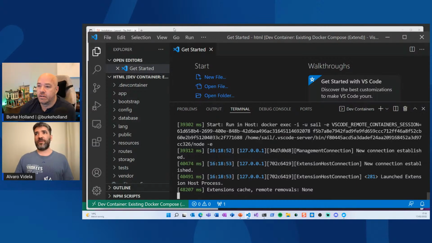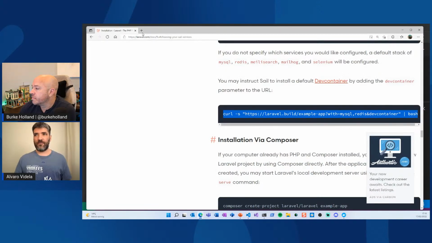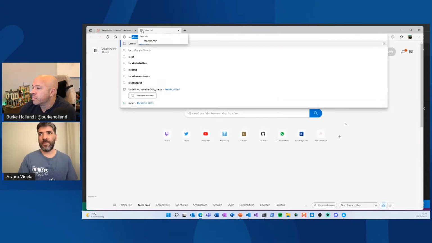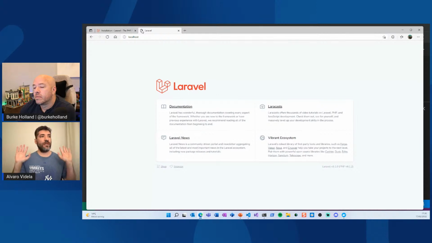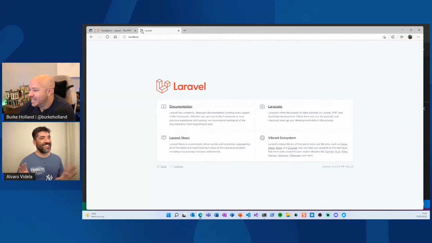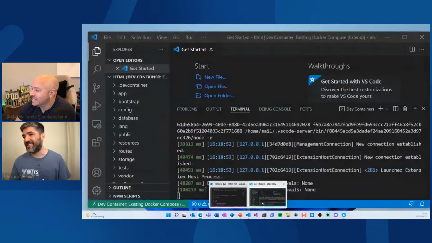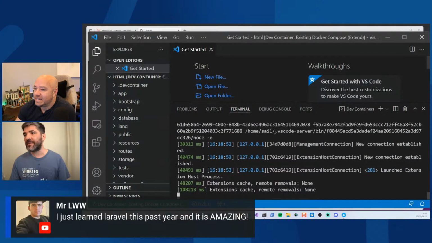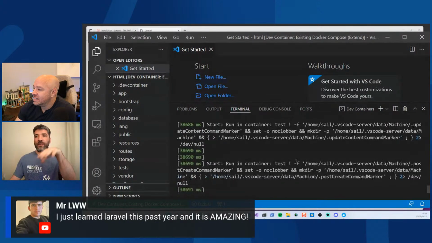I will show all that, but let's try if this is actually doing anything. I go to localhost. I type localhost and we have a Laravel project going. Okay, it's alive. The command seems to have worked. Let's see what was there. Right. So VS Code took that DevContainer file and ran everything, and magic happened.